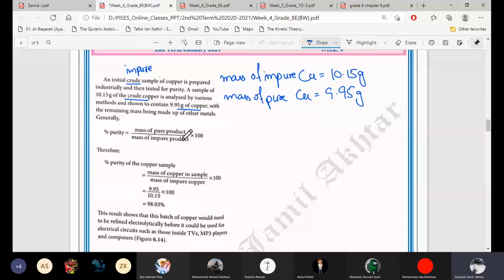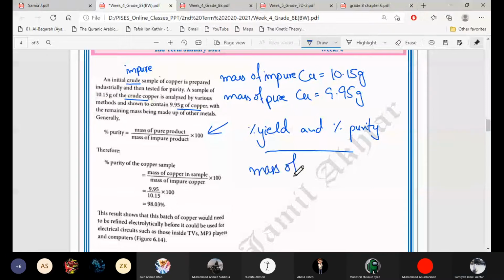Generally, this is the formula of percentage purity: mass of pure product divided by mass of impure product. Always remember that in the formulas of percentage yield and percentage purity, we take the mass of products. It's not about the reactants. We always take the product.